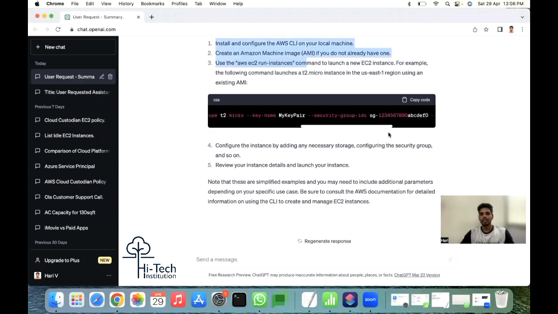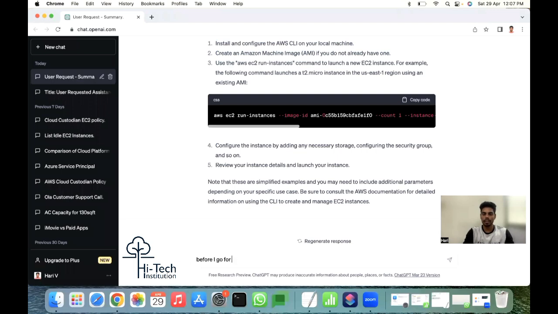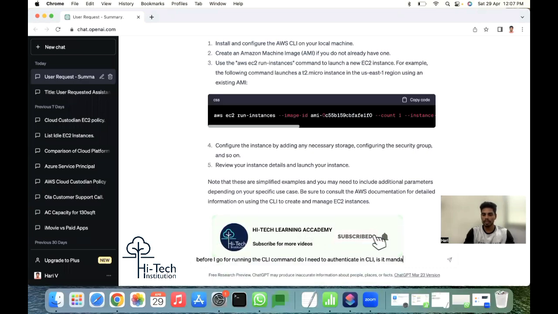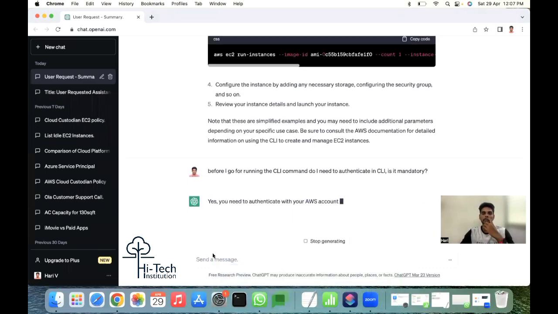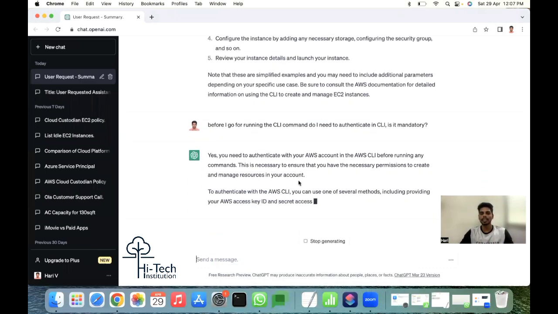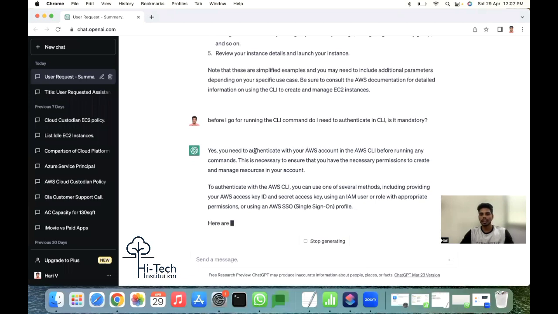So before I go for running the CLI command, I have a question: do I need to authenticate in CLI? Is it necessary? Yeah, before I go for executing the command, do I need to authenticate in CLI? Of course, you need to authenticate. Authenticate to your AWS account CLI, then begin the command.